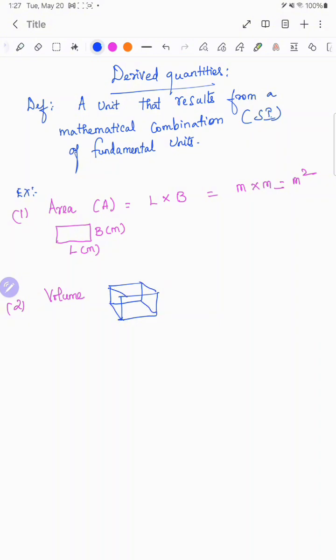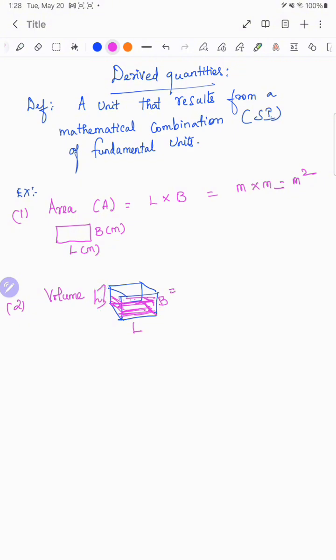This is the base, and we are filling it with water up to this part. This is length, this side is breadth, and this one is height.